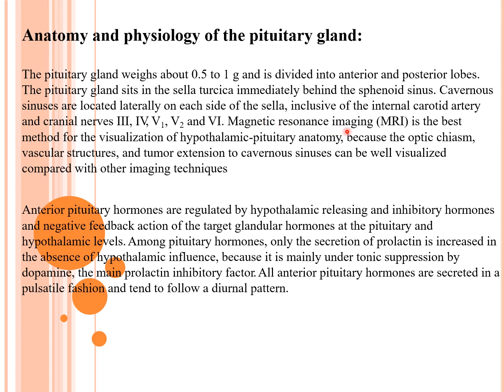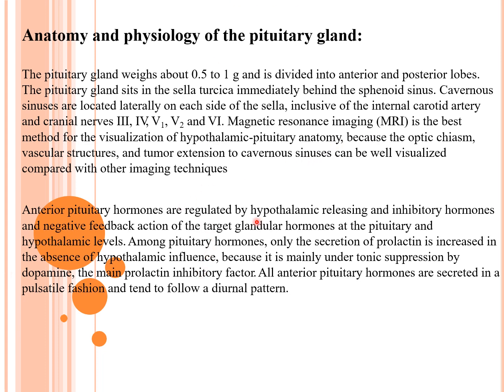In magnetic resonance imaging, the best method for isolation of hypothalamic pituitary anatomy, because the optic chiasm, vascular structures and tumor extensions of the cavernous sinus can be well visualized compared with other imaging techniques. So all these images can be best visualized with MRI.